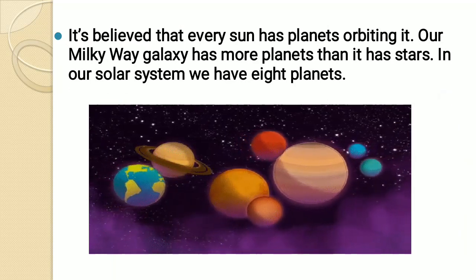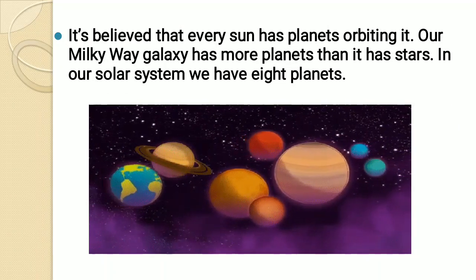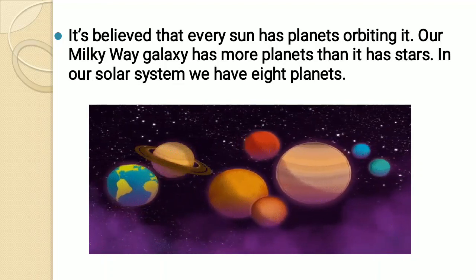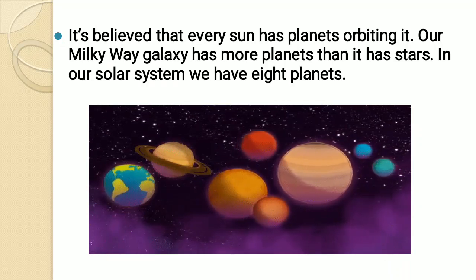Here we can see the picture of different types of planets. It's a belief that every sun has planets. Our Milky Way galaxy has more planets than it has stars. In our solar system, we have 8 planets. Okay children, now we will learn in the next slide.